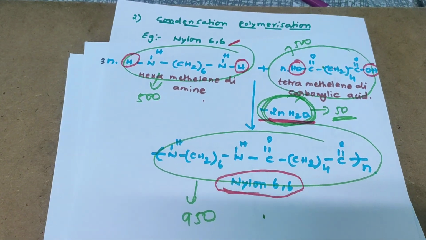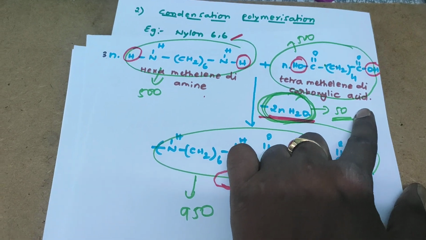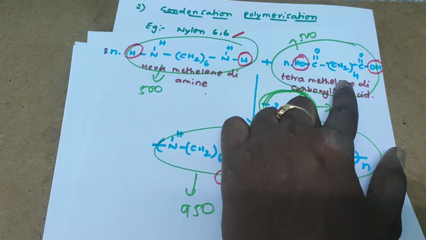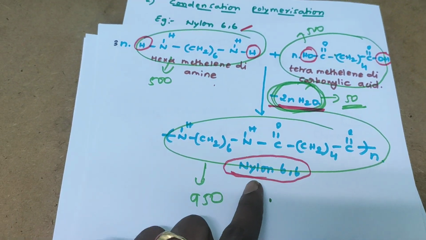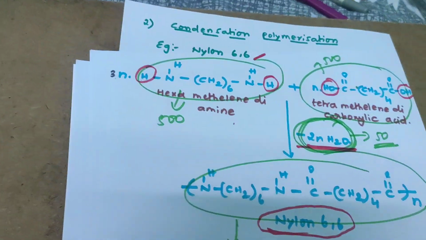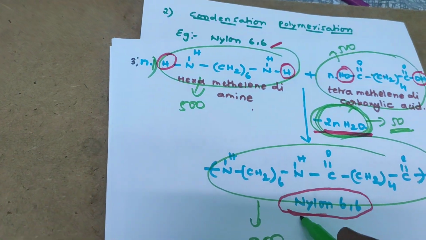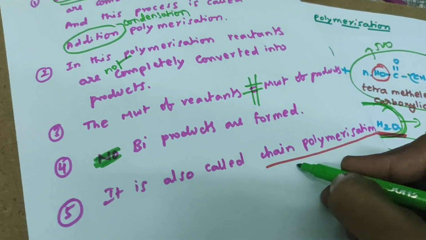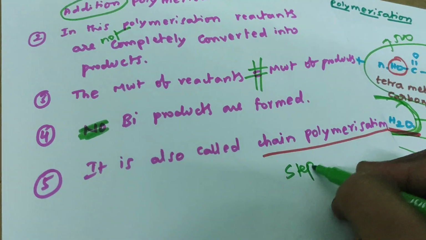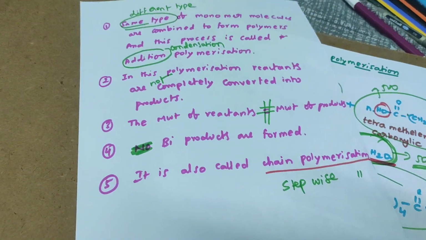How is it stepwise? Hexamethylene diamine and tetramethylene dicarboxylic acid: first, two molecules get joined, the first step. Second step, a water molecule gets eliminated. And the final step, both are combined. In the examination, also write it step by step: first step, second step and then third step. That's why it is also called the stepwise polymerization mechanism.